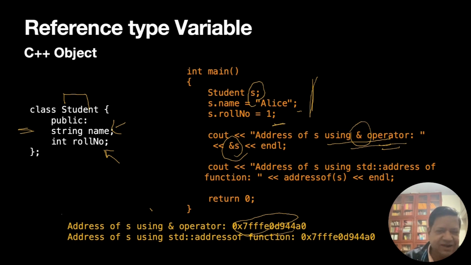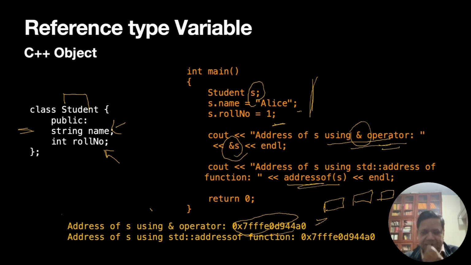Okay, and near this address, we'll have various memory locations. Some will contain the name, some will contain the roll number. Okay, so this is how an object is more than a name. You can also get the address of the object by another function called address of s. So you can get it in two ways, using the ampersand operator or address of s. Okay, so I hope you get an idea that s is more than the name of a student or roll number of a student.